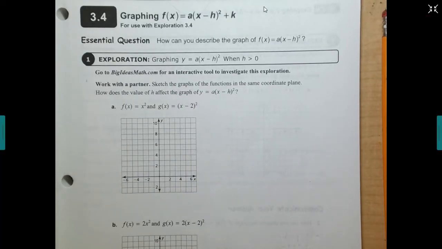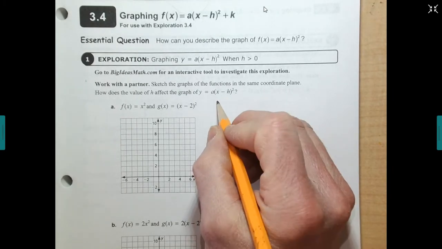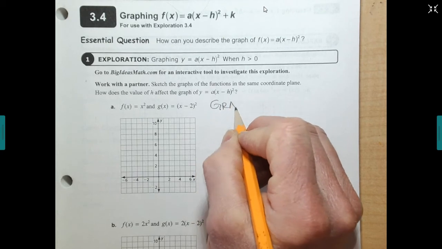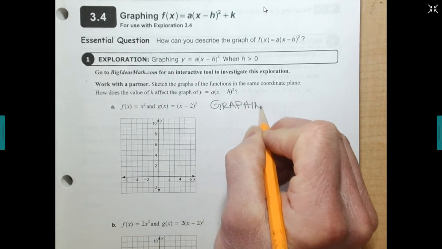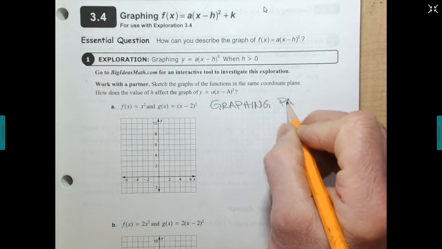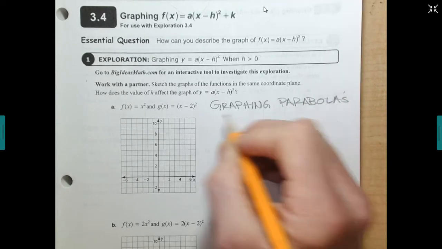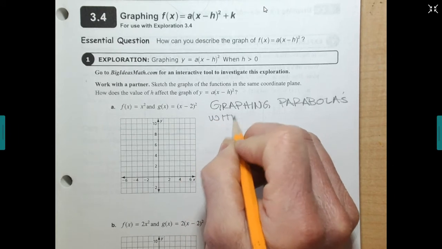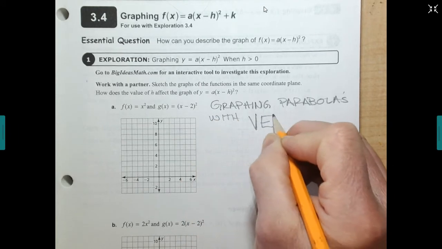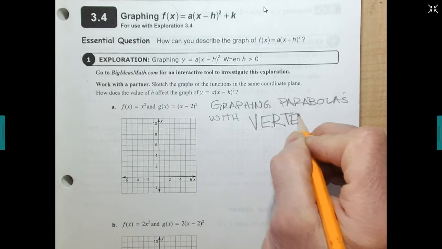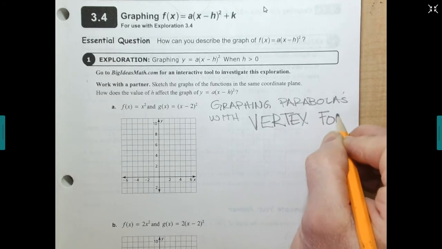We are doing 3.4, and today we are doing graphing parabolas with vertex form.